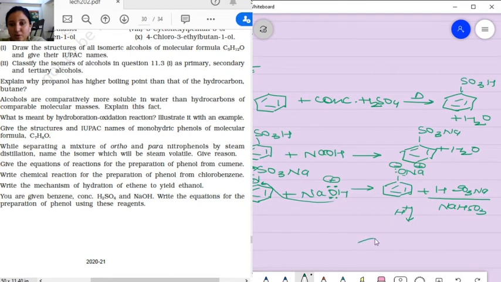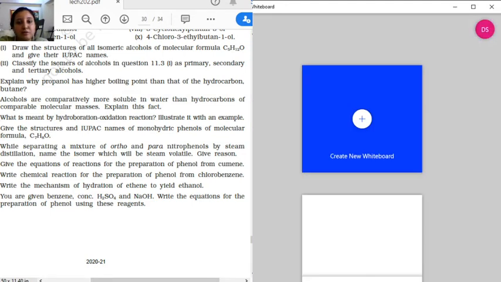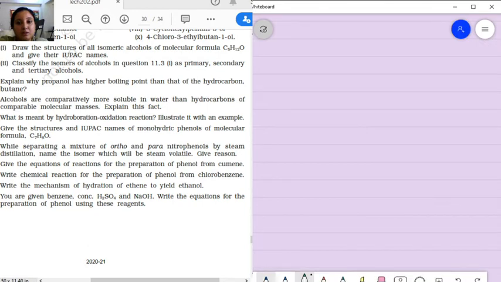It is going to give you phenol plus NaHSO4. Got it? Now this finishes question number 11.12. Coming to the next question.